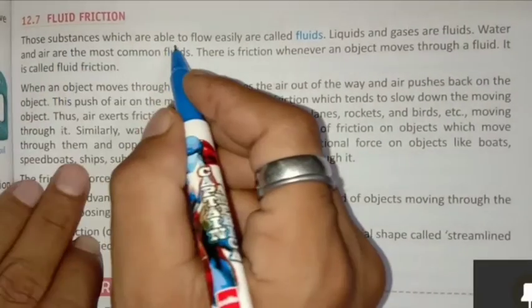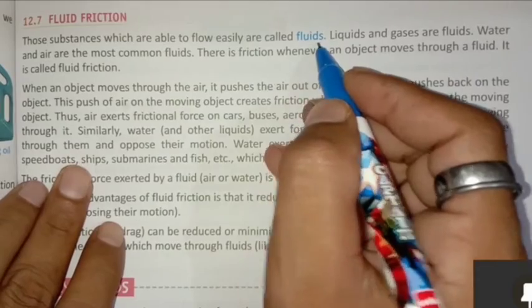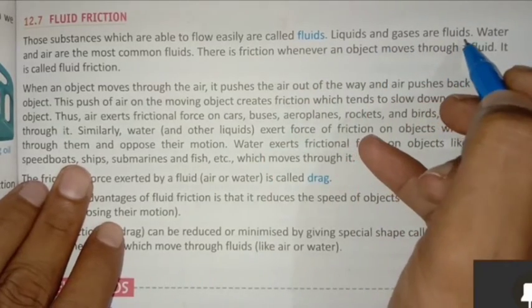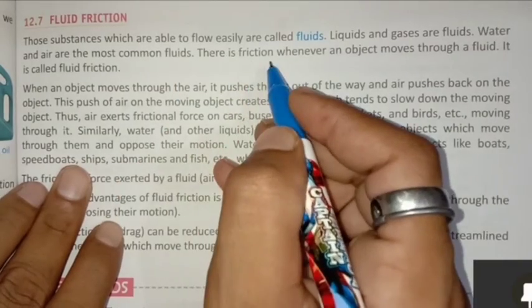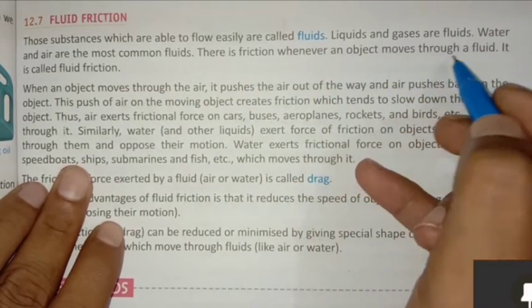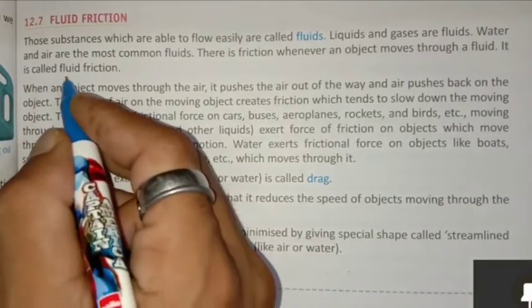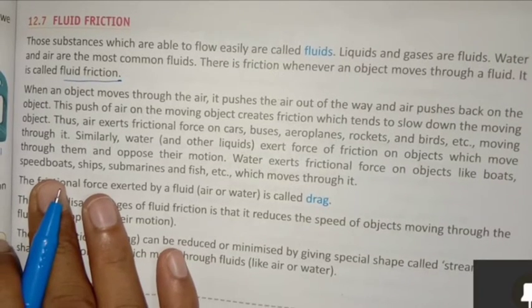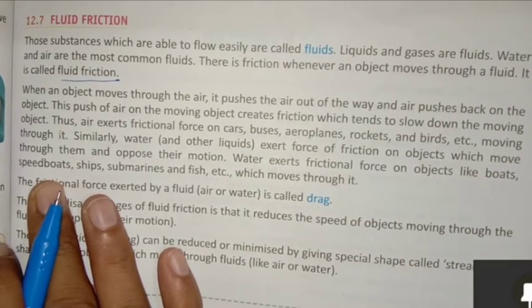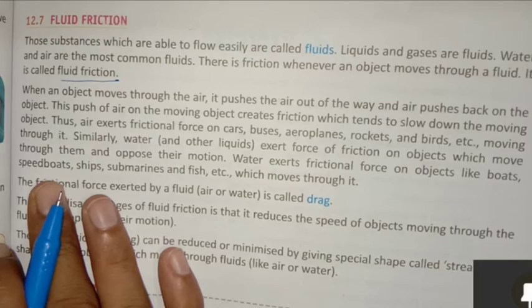Those substances which are able to flow easily are called fluids. Liquids and gases are fluids. Water and air are the most common fluids. There is a friction whenever an object moves through a fluid. It is called fluid friction. When you are swimming, you can feel that friction, and that friction is called fluid friction. All the liquids exert fluid friction.